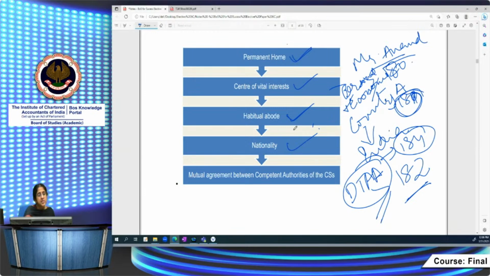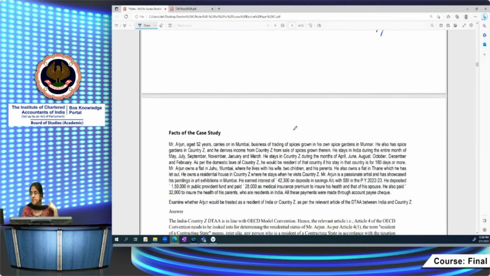First, permanent home. Second, center of vital interest. Third, habitual abode. Fourth, nationality. And then, in a rare case where a person is a national of both states, you have to go to the mutual agreement between competent authorities. When it is not possible to determine through all these conditions, then you go for the final condition, mutual agreement between competent authorities. We have a question for this, which will help you understand this in a better manner.